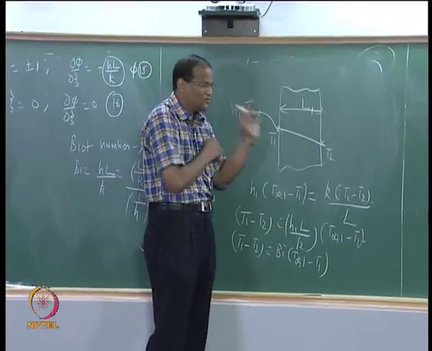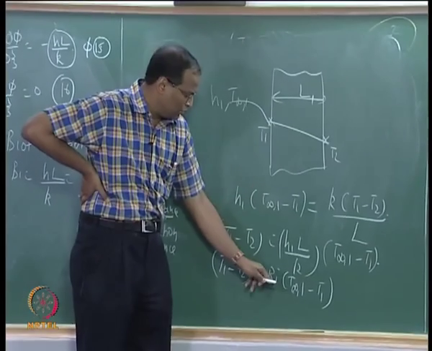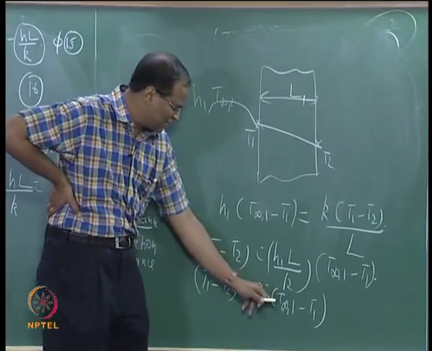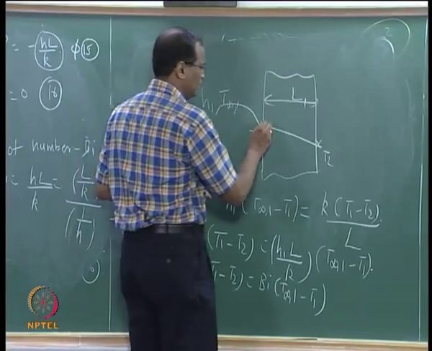Therefore, if the Biot number is very small, which could mean that the thermal conductivity of the wall is very high, the right hand side is negligibly small, therefore T1 minus T2 will be very gentle.